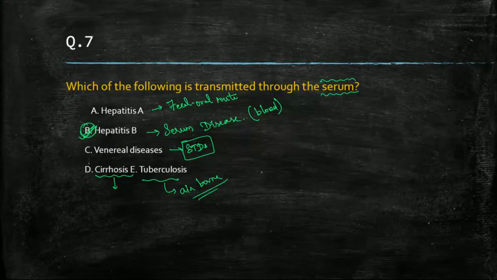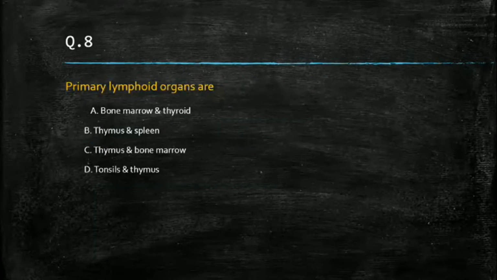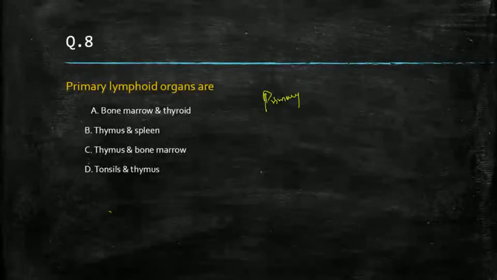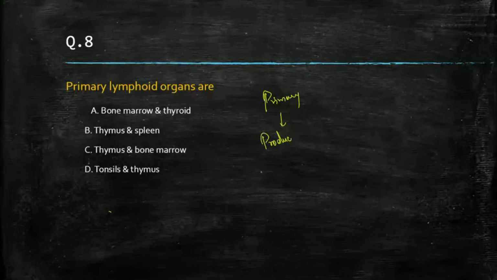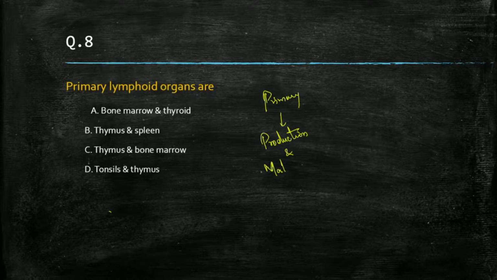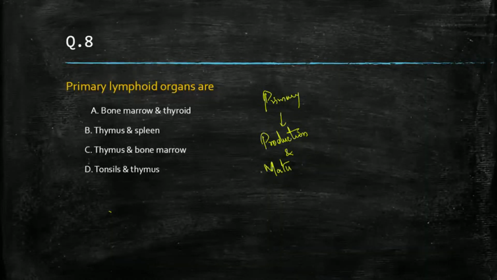All right, chalo. Next question. Primary lymphoid organs are, okay, we have two types of lymphoid organs, primary lymphoid organ and the secondary lymphoid organ. The primary lymphoid organs are the type of organs where production and maturation of lymphocytes takes place.